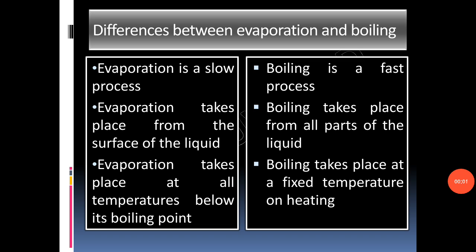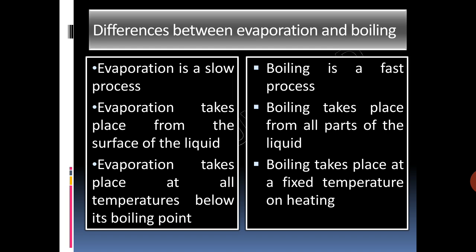Now this is really important: differences between evaporation and boiling. Evaporation is a slow process, boiling is a fast process. Evaporation takes place from the surface of the liquid. Boiling takes place from all parts of the liquid. Evaporation takes place at all temperatures below its boiling point. Boiling takes place at a fixed temperature on heating. So, evaporation is a slow process which occurs at all temperatures.